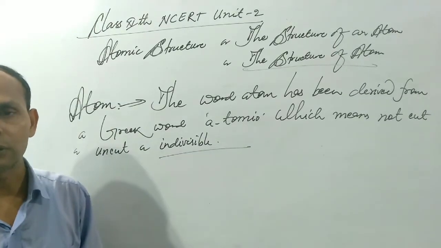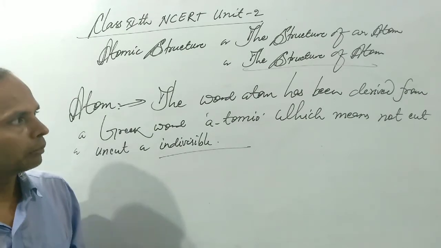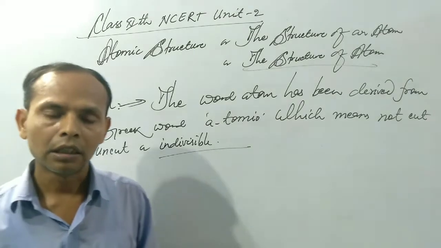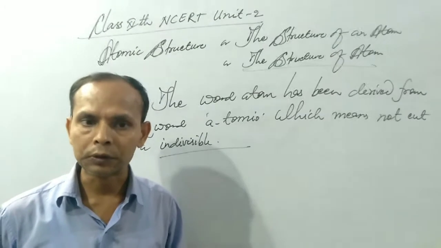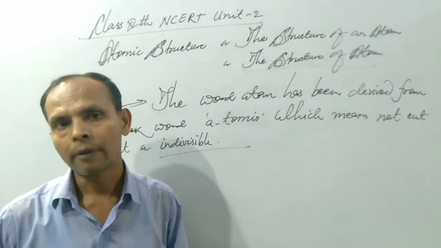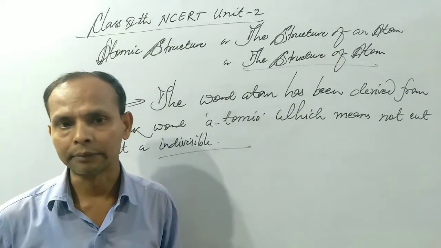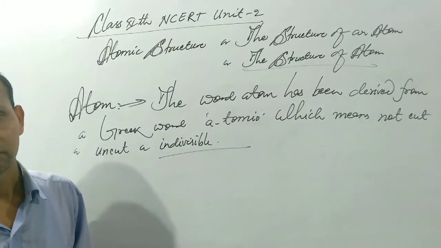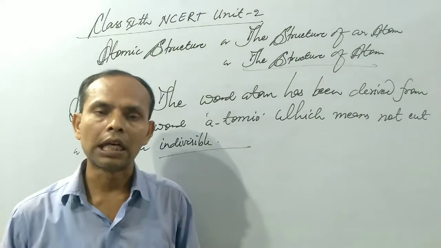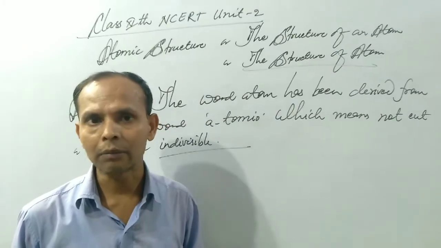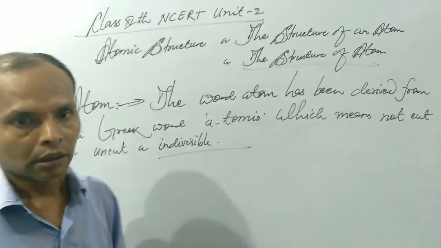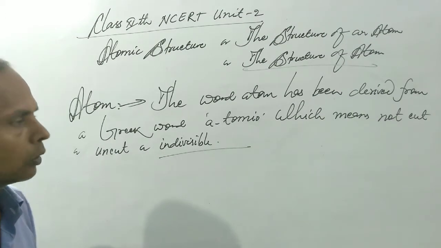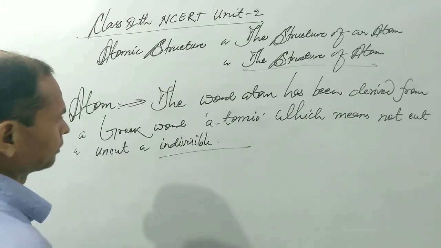But according to modern scientists, the atom has been divided into several small subatomic particles like electron, proton, neutron, positron and meson. These are the particles of an atom. Among these particles, the first three, electron, proton and neutron, are generally considered the fundamental particles of an element. Before knowing about fundamental particles, we have to know the definition of atom.